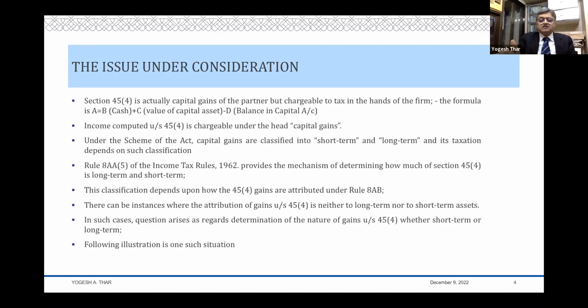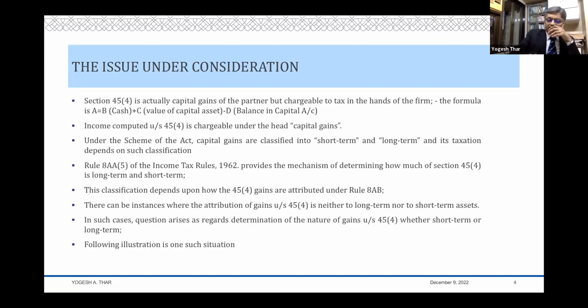And whether those remaining assets are long-term or short-term, you have to see on the date on which the partner actually retires. So this is the mechanism which by now we all are conversant with, because 8AB and 8AA is now there on the statute book for I think more than 6-8 months.